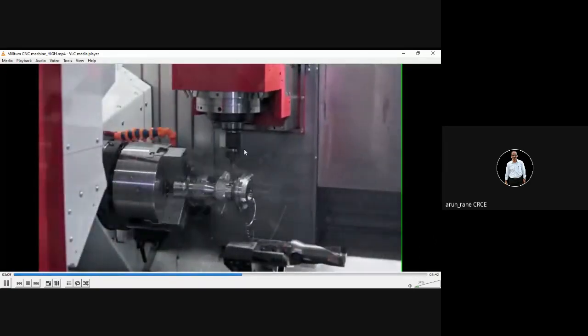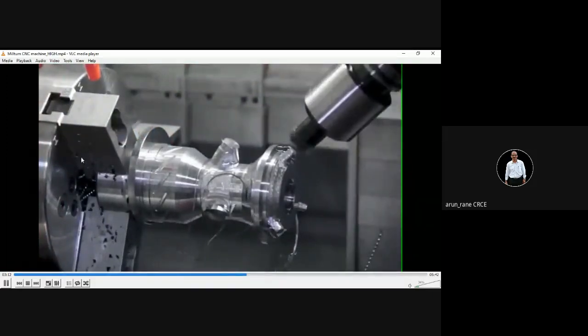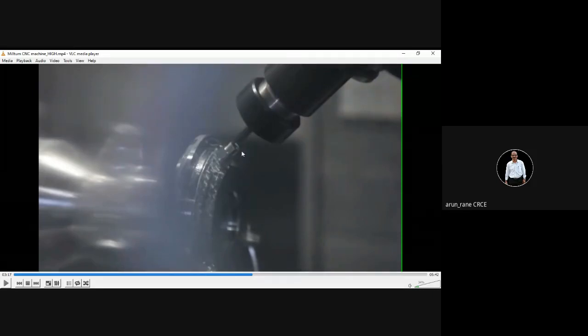See the beauty. Now see how the chuck is rotating. This particular chuck rotation is called the orientation. Now this particular operation is called the interpolation. Slowly you will understand when I am teaching, since you have seen it now. This particular operation is called the interpolation, and this is called the circular interpolation.